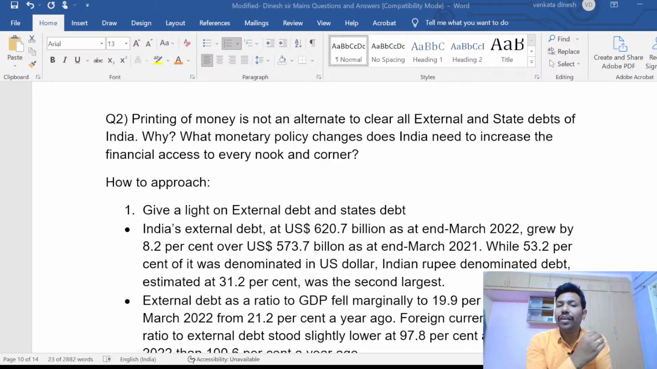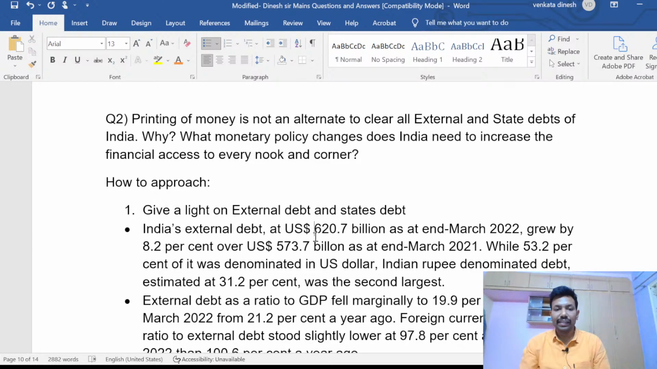Is some big issue happening? Something bad is happening to us. That's the reason I have given this question. It increased because our exports decreased due to COVID. I have given this question: can we print? No, inflation happens. Give a latent external debt and state. So this is something that you have to understand, right? This is a very, very important point.